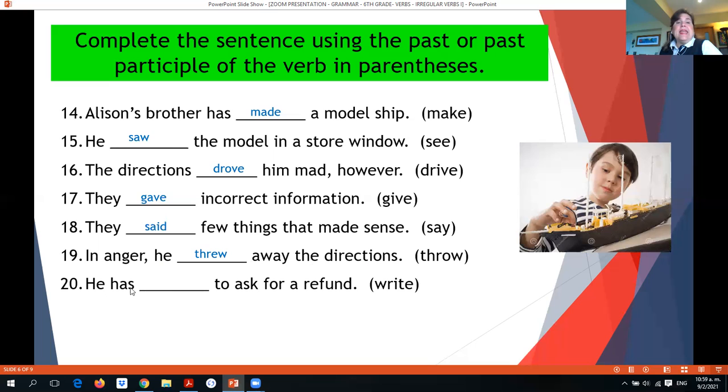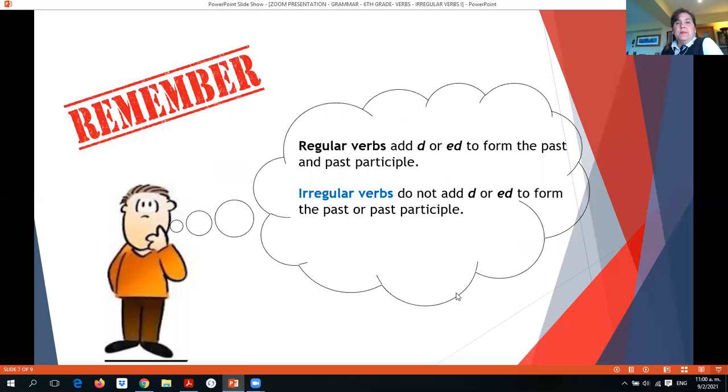Number 20, he has to ask for a refund. We have the verb write. We have a helping verb, the helping verb have here. So we have to put the verb write in past participle, which is written. So he has written to ask for a refund. So as you see, we have to pay attention to the beginning to see if we have or not a helping verb and which type of verb that is, okay?